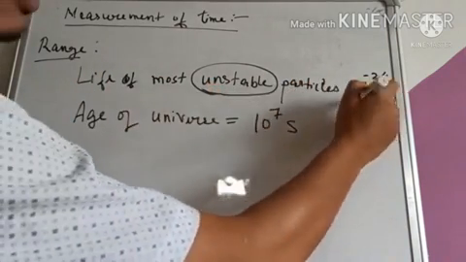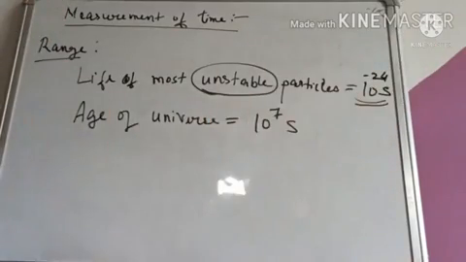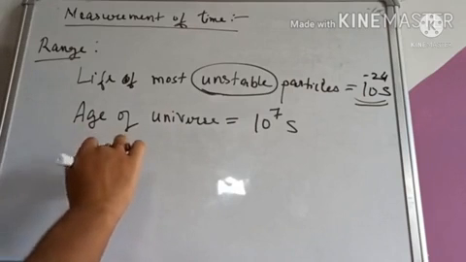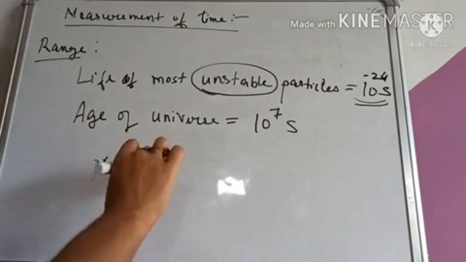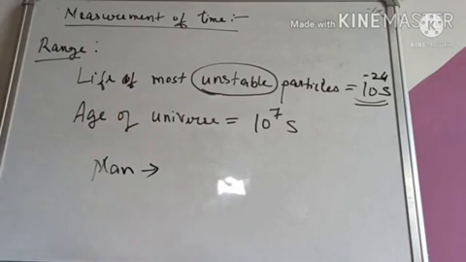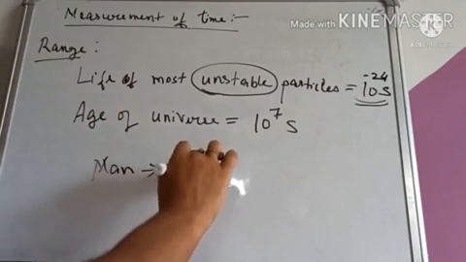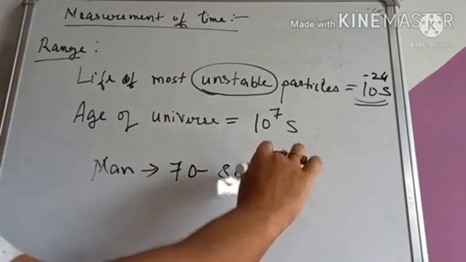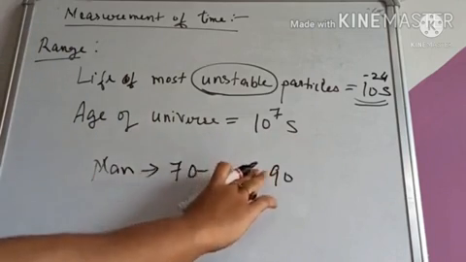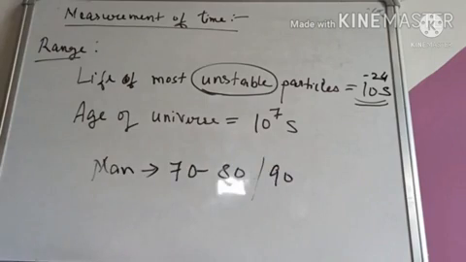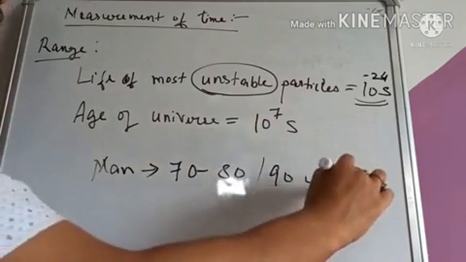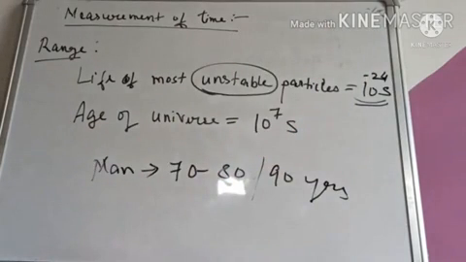Now, life of those particles, what is the lifetime? 10 to the power minus 24 seconds. What is the normal average lifetime of a man? 70 years to 80 years, or you can say 90 years, right? 70 years to 90 years. This is the approximate lifetime of human beings.